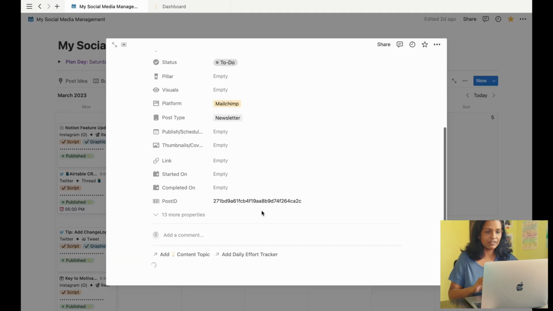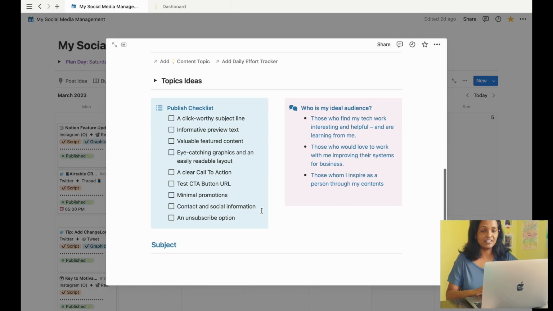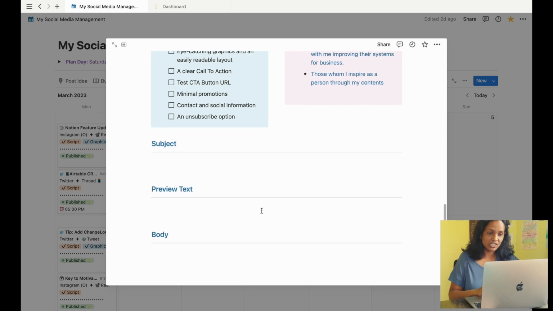Newsletter is simple as well. I have some points to keep in mind while writing my letters and places to brainstorm subject and preview text ideas. Finally, there is the body of the email. I write here first and move the content to the newsletter when I have to post.